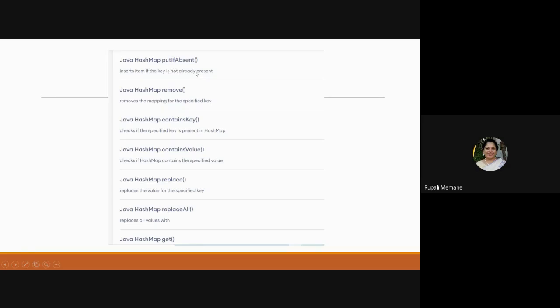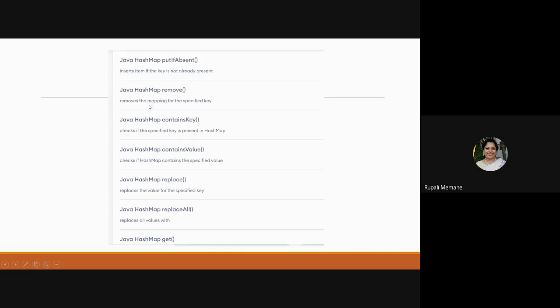So that means, let's say I have inserted some colors. Now I'm not very sure if a new color which I'm trying to put, let's say V for violet, exists. I want to put it, but before that I want to check whether violet is existing. So here I say putIfAbsent. If the violet is absent in the collection, it is going to put it. Otherwise it is not going to insert, right?